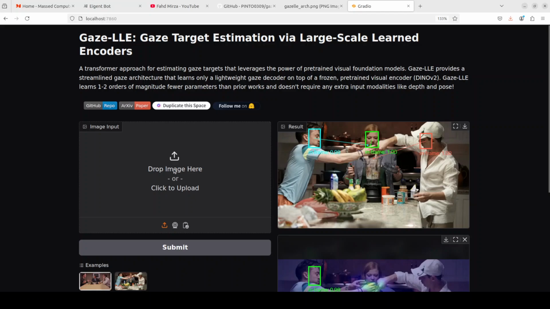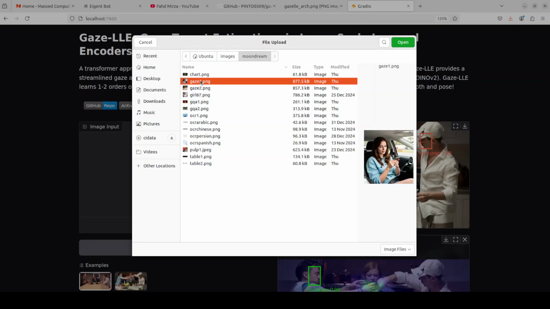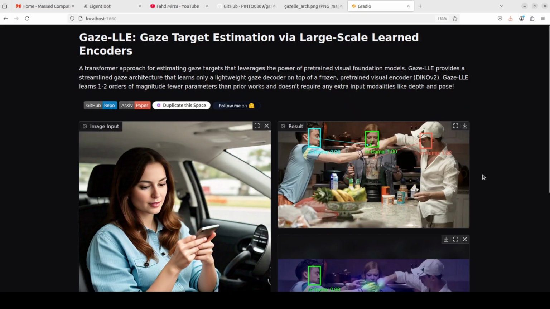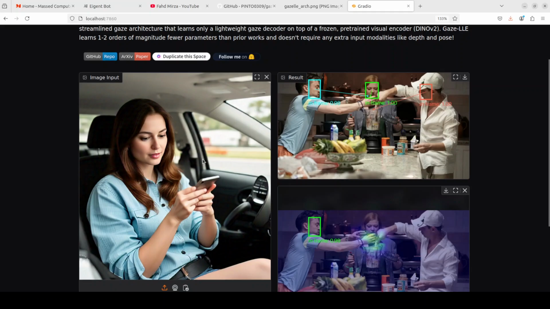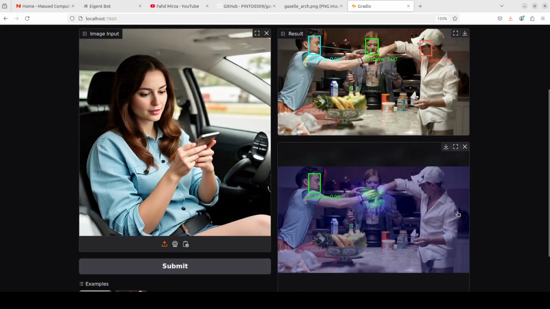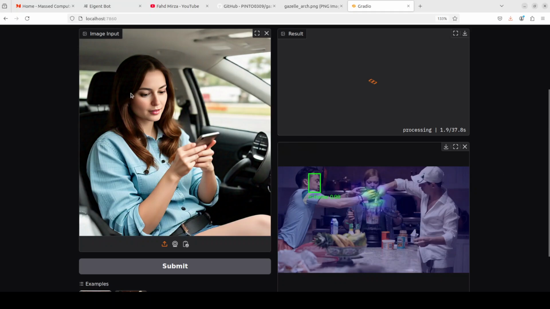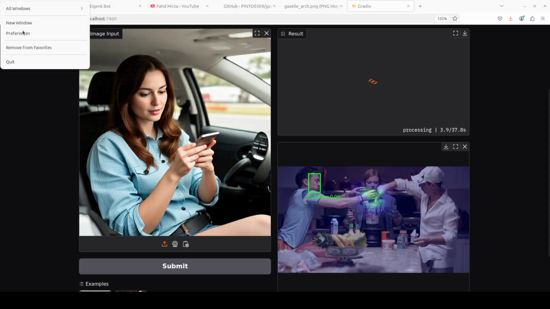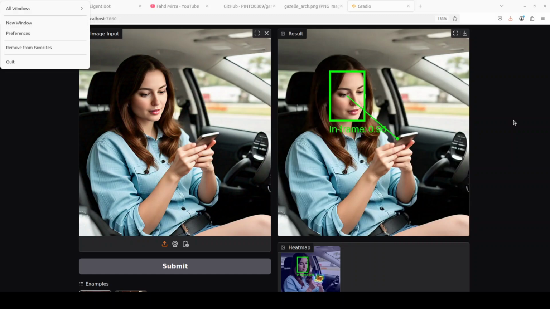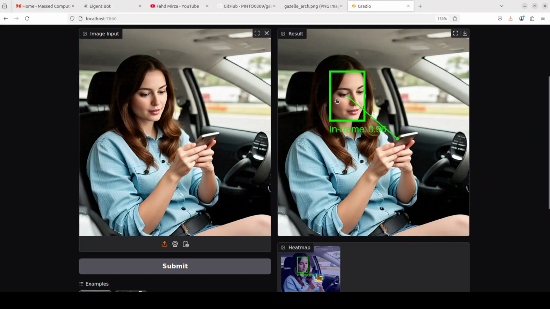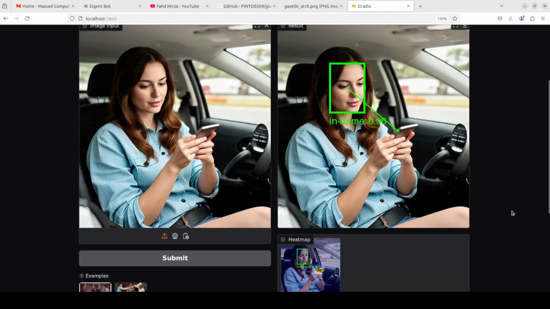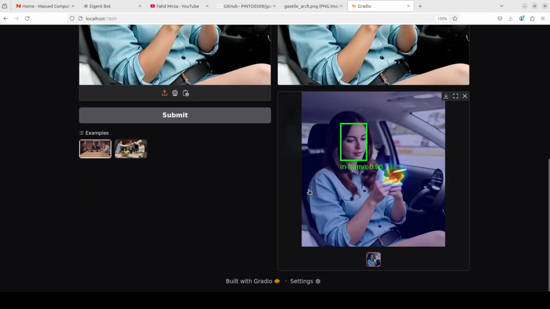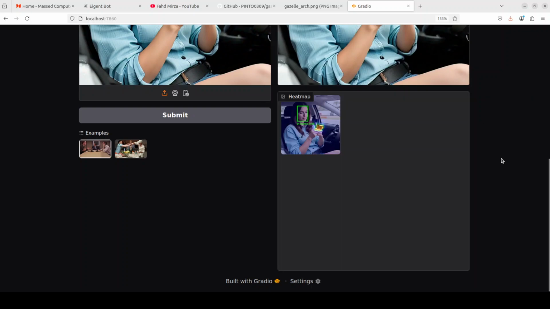I'm just going to click here and upload maybe this one where this woman is looking at her mobile phone. So let's see if it can do this detection. Let's wait for it. Okay, that is good. There you go. So it has done the frame, and look at the gaze, really perfect, good stuff. And look at the heat map, very nice. So she is looking at this object, very fine.